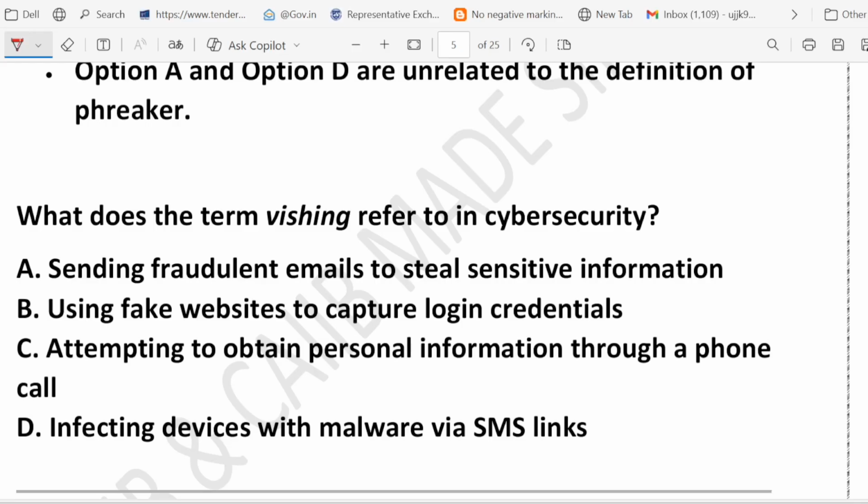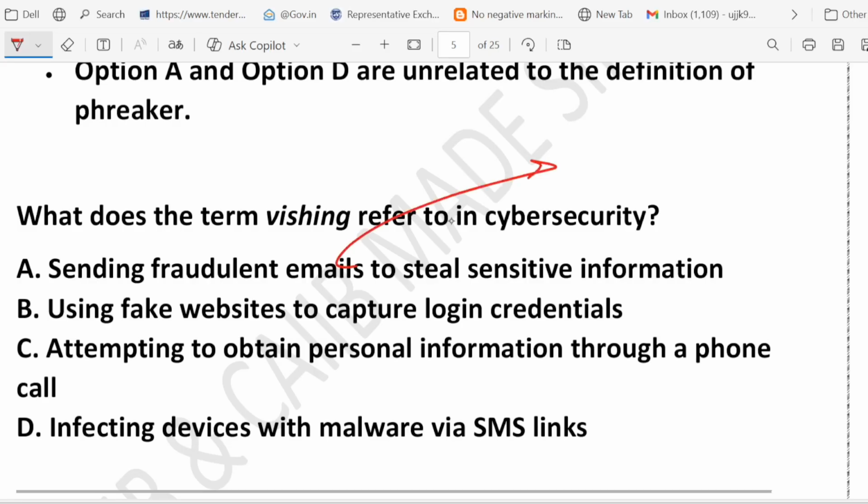Option A, sending fraudulent email to steal sensitive information. Option B, using fake website to capture login credential. Option C, attempting to obtain personal information through a phone call. Option D, infecting device with malware via SMS link. Now let's look at option number A.